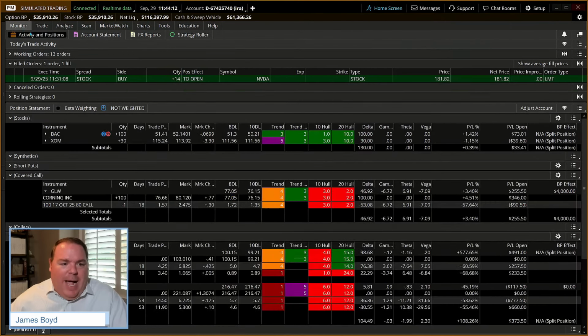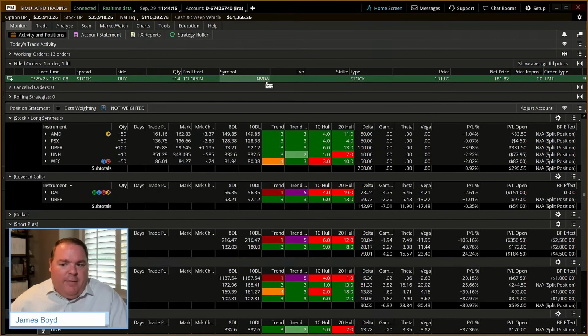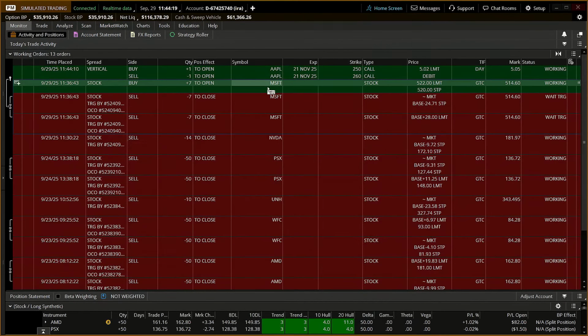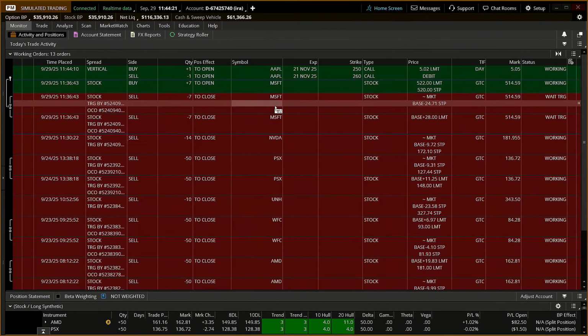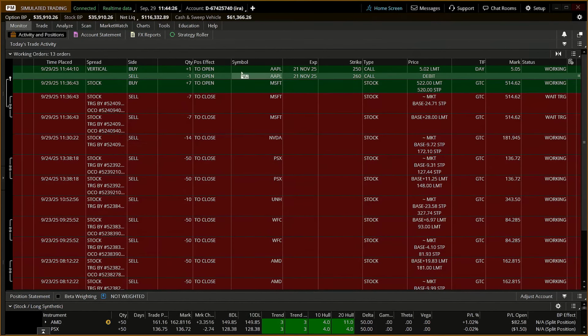Now, what we're going to do is go back to this and ask, what trade filled? We got NVIDIA that actually filled. The other working order that we have to make sure gets filled is Microsoft. That was the second trade. And the third trade we actually did here is Apple.